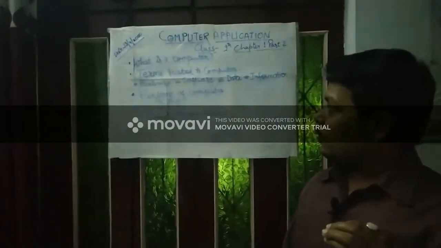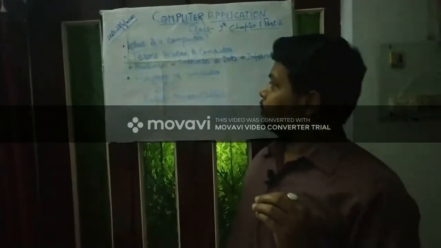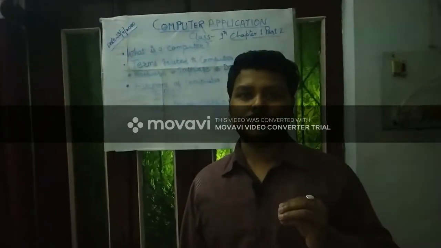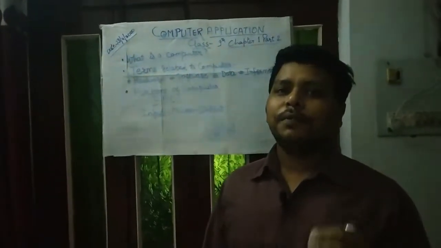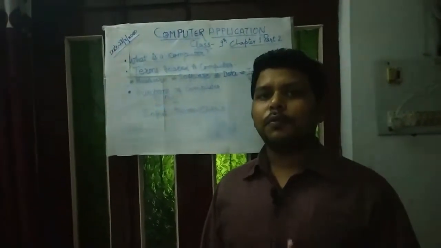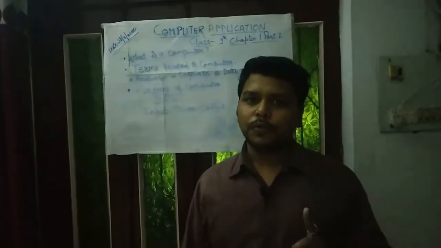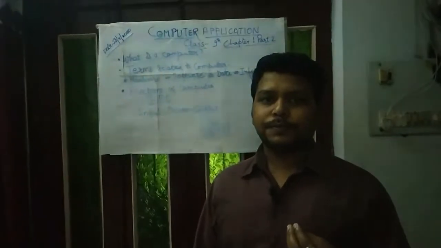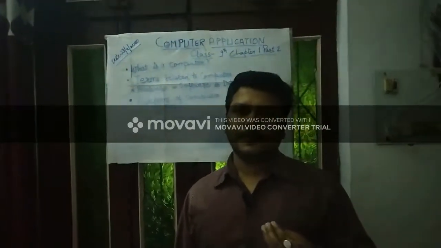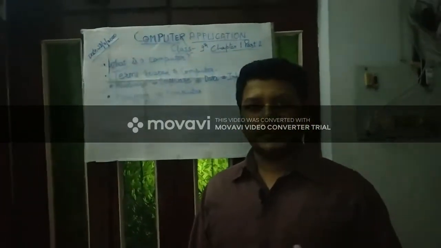Next topic is function of computer. A computer works on three basic functions: input, process, output, which in short form we call IPO.